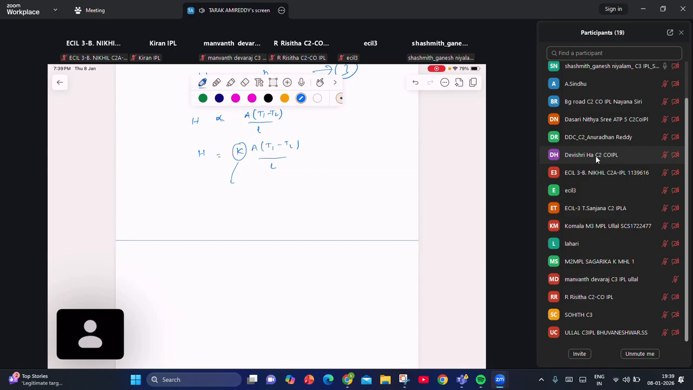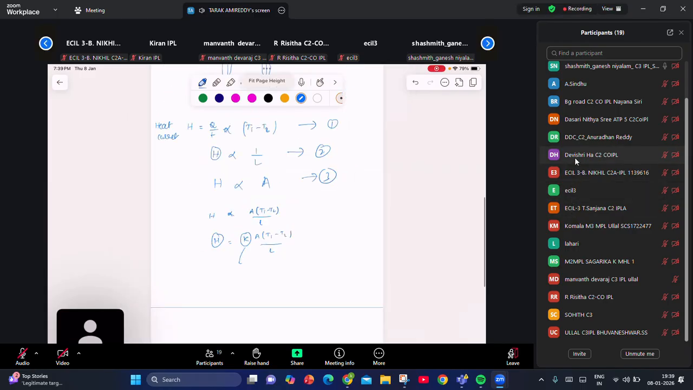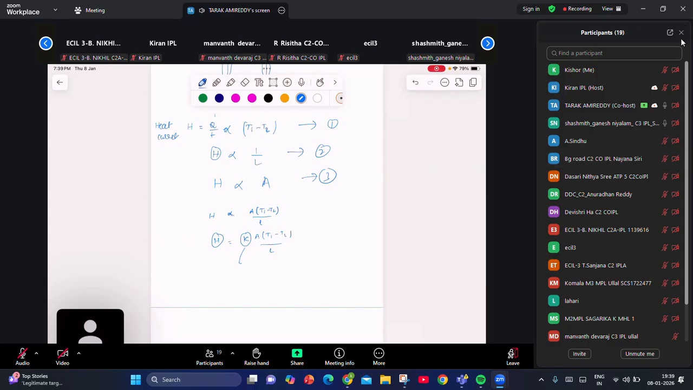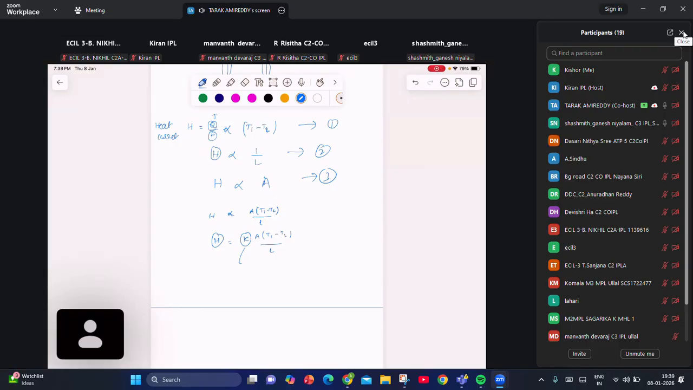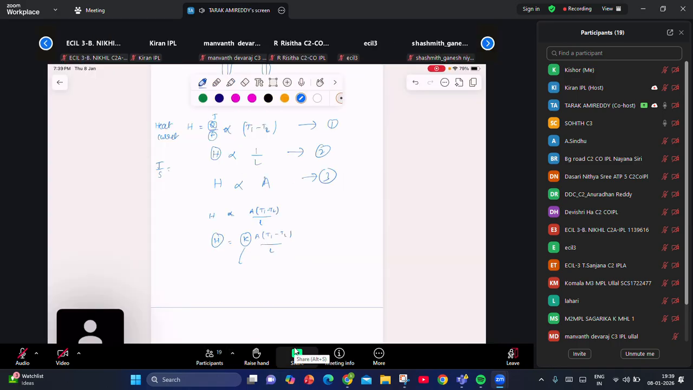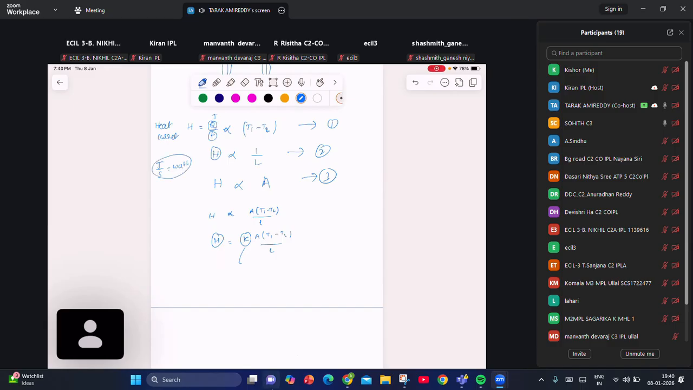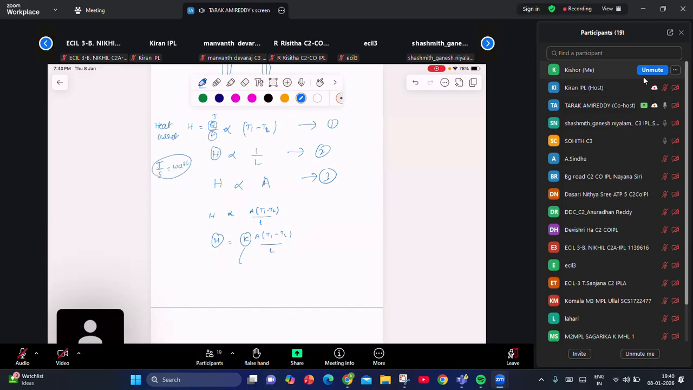Clear? What is the SI unit of heat current? Tell me. The SI unit of heat energy is joules. The SI unit of time is seconds. Joule per second is the SI unit of heat current. Joule per second is nothing but what? Am I correct? Joule per second is work done per unit time. That is nothing but power. Power unit is watt. Clear? The SI unit of heat current is watt.